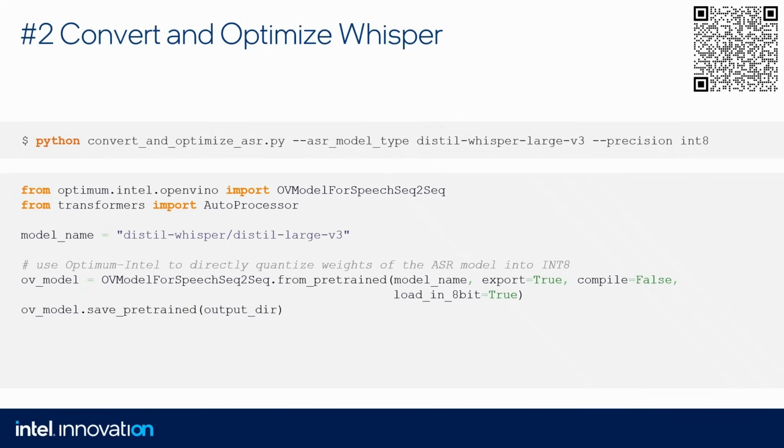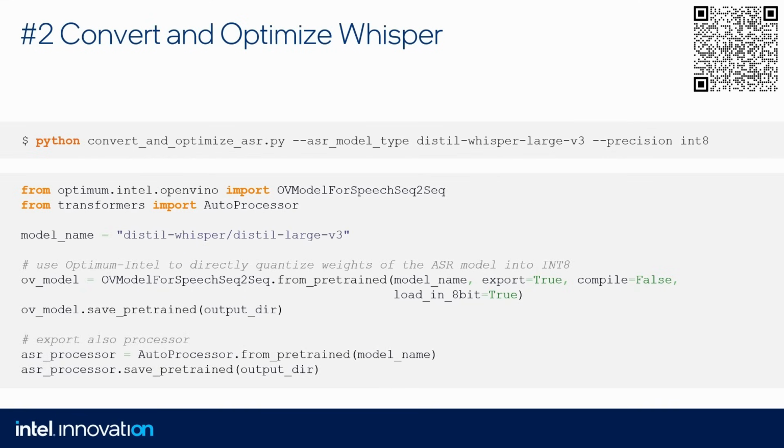Good. Then we save this converted and optimized model to disk, and we do similar things to the auto processor, which is also needed for pre and post processing for Whisper. In this case, we are not converting anything. We are not optimizing anything in this simple processor. So we are just downloading and saving to the disk. Good.